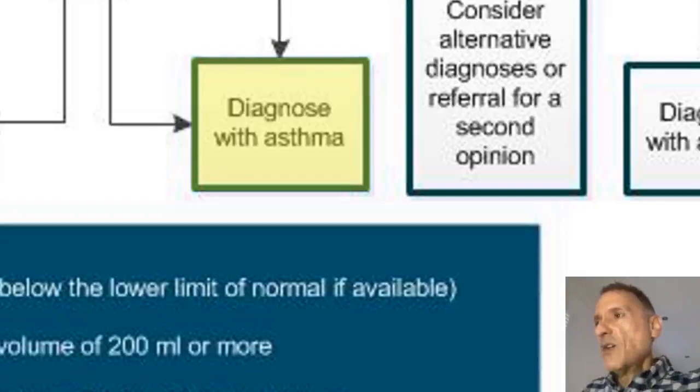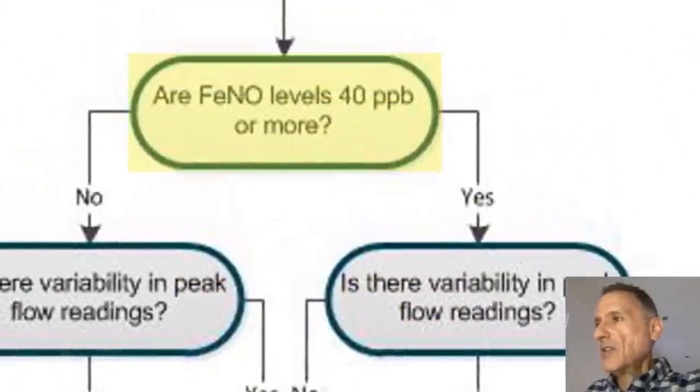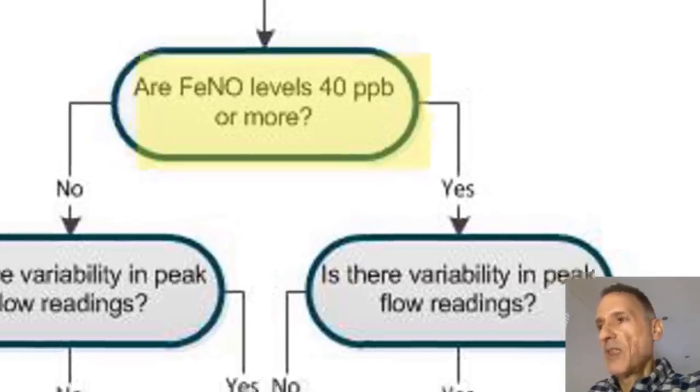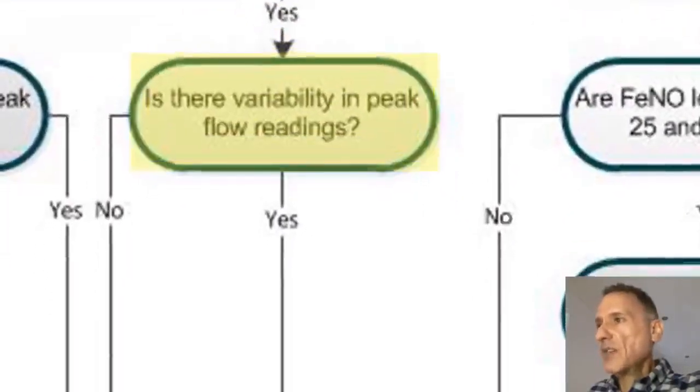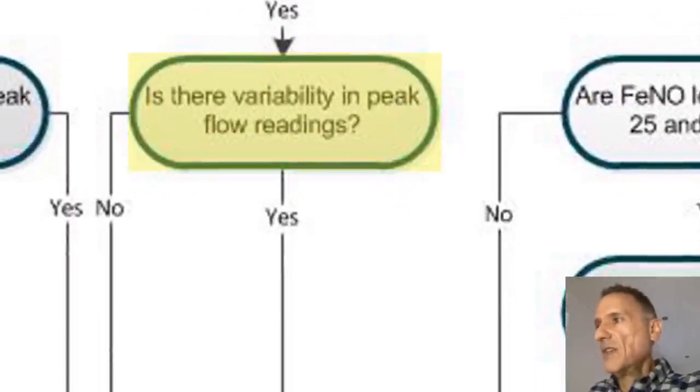On the other hand, if after doing the initial assessment with fractional exhaled nitric oxide and spirometry, we will ask ourselves if the nitric oxide levels are 40 parts per billion or more. And if the answer is yes, then in order to be sure, we need a second positive test, and the next one in line is to check for peak flow variability.